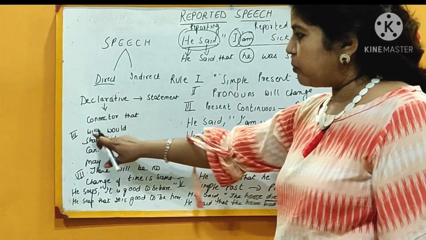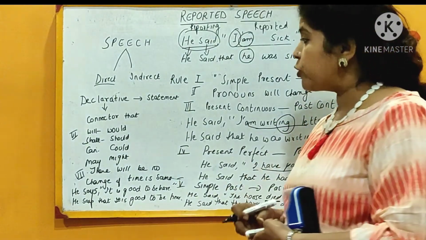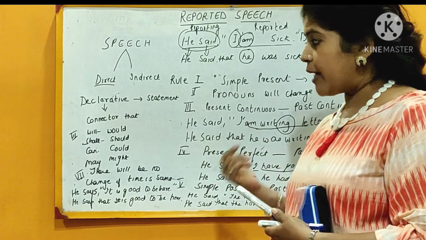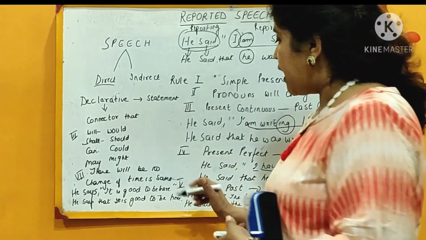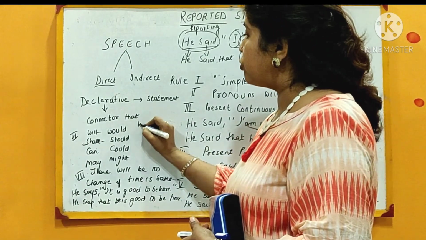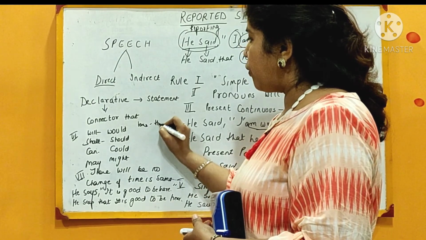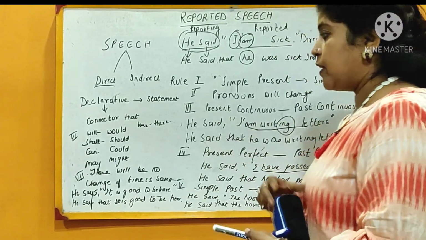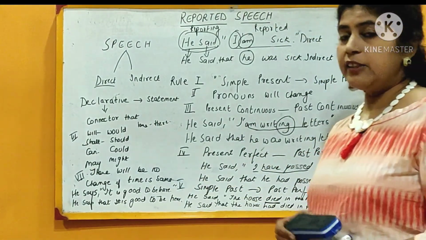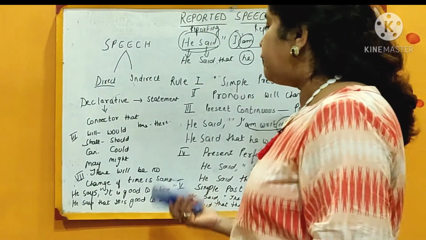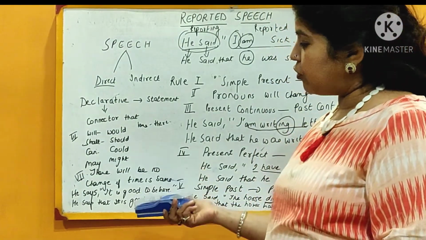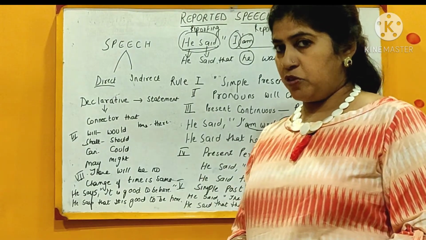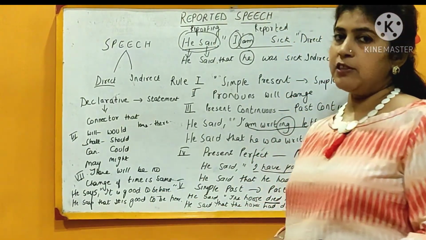When we are coming across, because in the sixth rule we have already told you that there are some words which are going to change, like will, would, shall, should, can, could, may, might, and this here. Here will also change to there. So we have already told you that there are some words, when we come across these words they will change. So the seventh rule is saying that no change will take place if the time is the same. So in the seventh rule, when we see in the reporting speech that the present tense verb is used, there will be no change in the sentence.